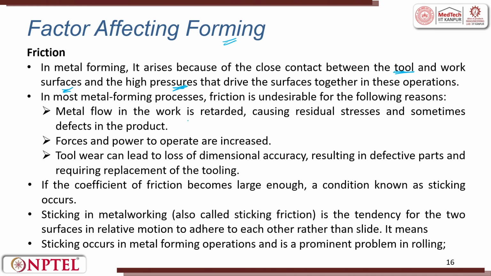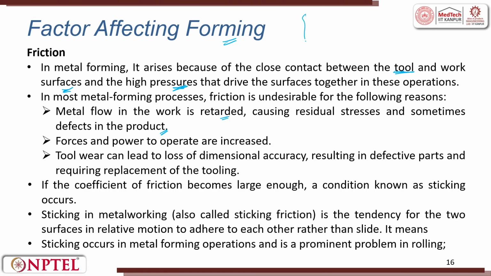Metal flow in the work is retarded, causing residual stresses and sometimes defects in the part. When there is friction, the flowing of metal will not happen. If the metal does not flow, there will always be cracks in the workpiece, because there is improper flow.